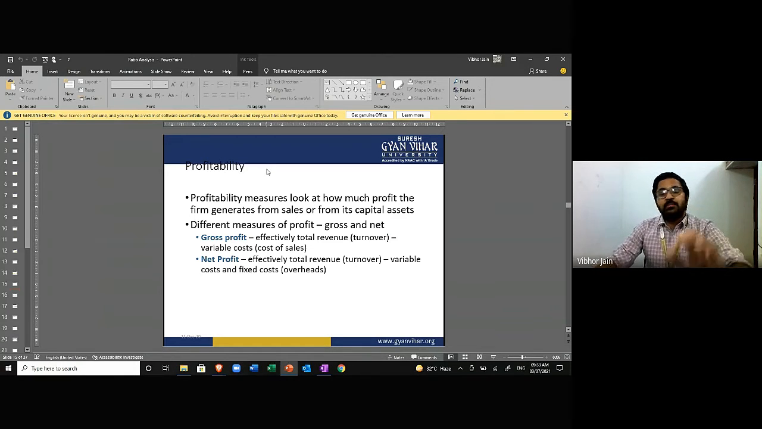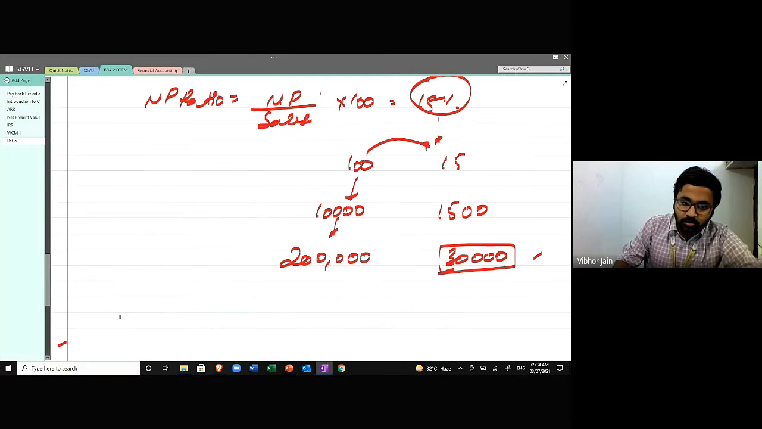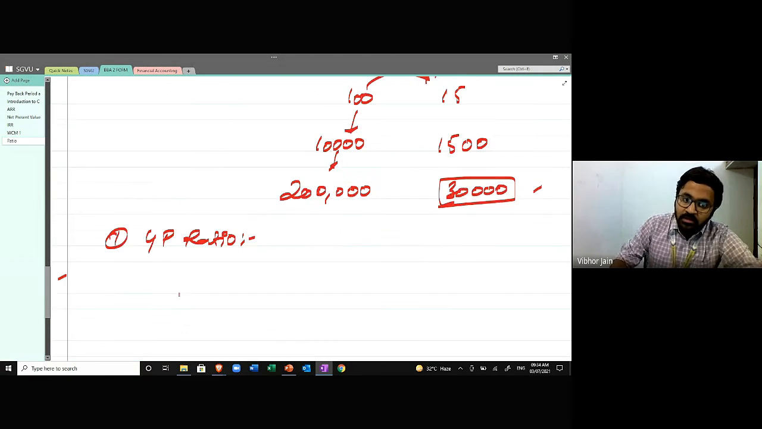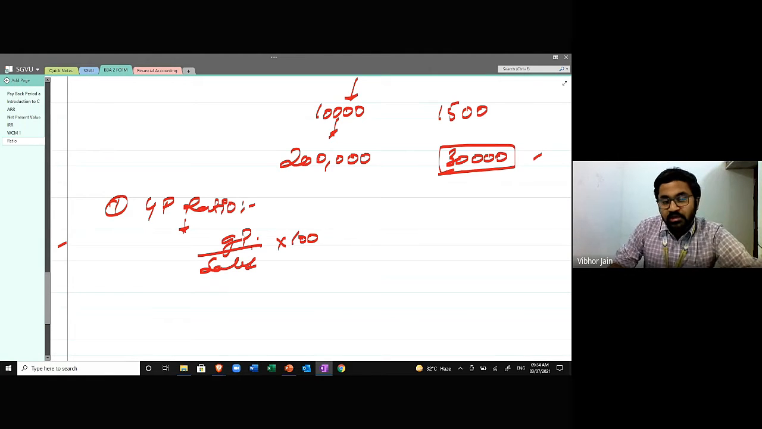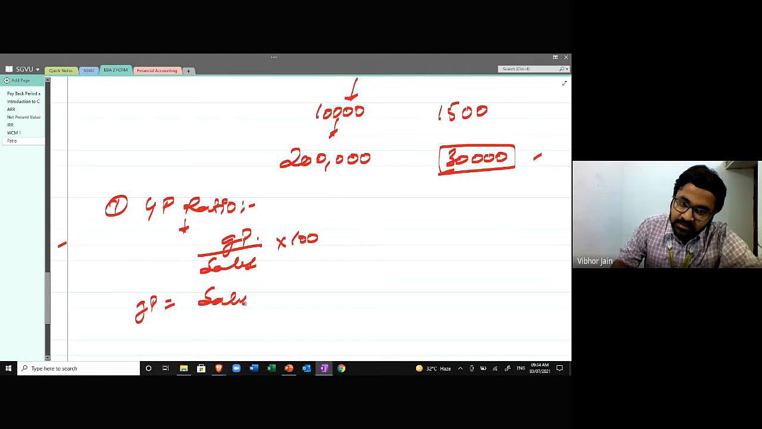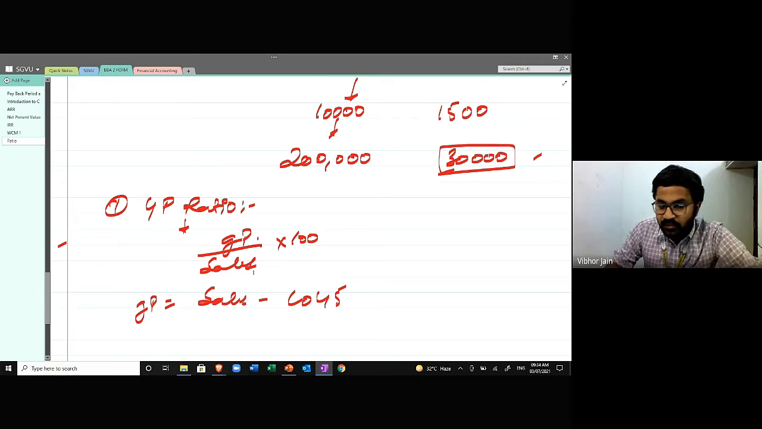All right, so profitability measures look at how much profit the firm generates from sales or from its capital asset. Different measures of profit: gross profit and net profit. What is the formula for gross profit? First we're going to talk about the gross profit ratio. The formula is gross profit upon sales into 100. Now what is gross profit? Gross profit is sales minus cost of goods sold.